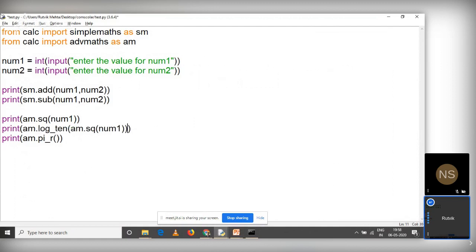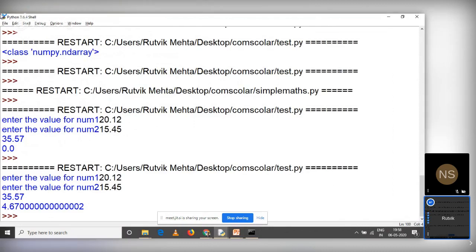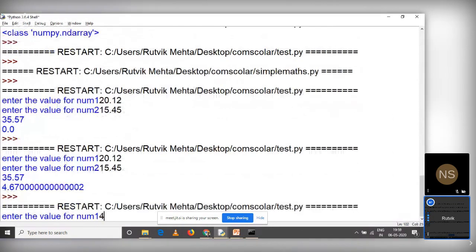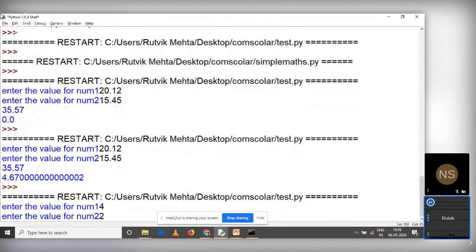So you can do it like this also, am dot log underscore 10 into the bracket am dot sq into the bracket num1. This is also valid, right? So let us run it. So it is asking me to enter the value for num1. Let me say 4, very simple case, and num2, let me say 2, right?